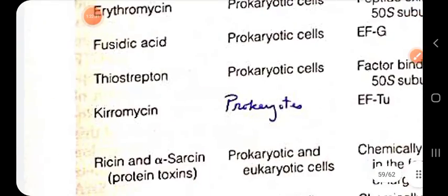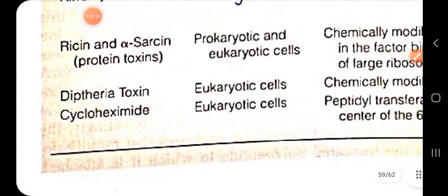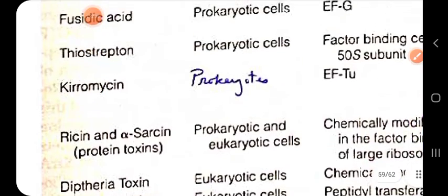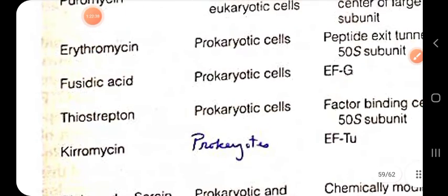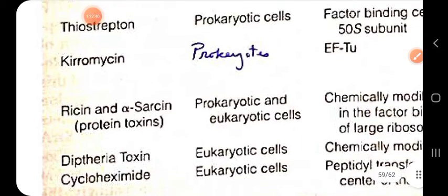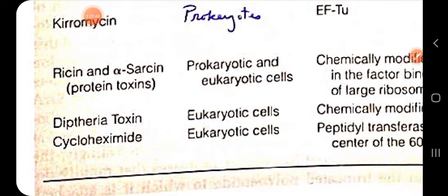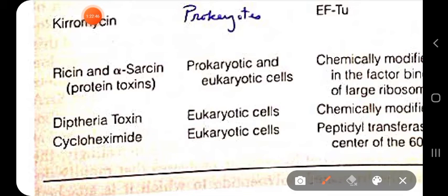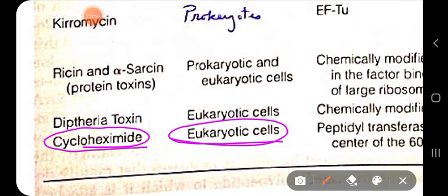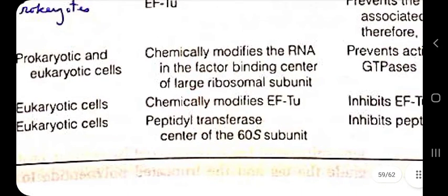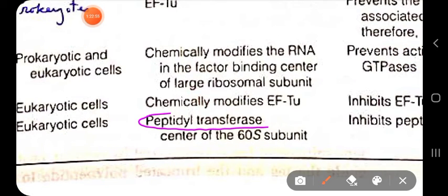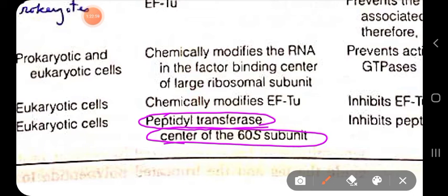There are more; I am not talking about all of them. Cycloheximide is also an important antibiotic. Cycloheximide is targeted at eukaryotic cells, and it interacts with the peptidyl transferase center of the 60S ribosomal subunit.